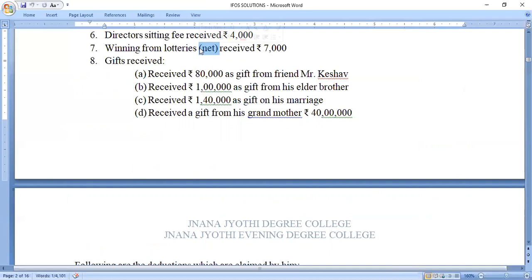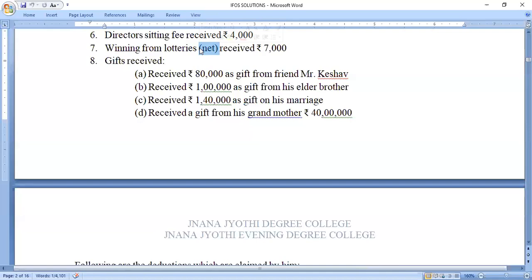So please clearly mention or please look into it. If in the problem they have clearly mentioned the word net, then we need to do the gross up amount. The gross up amount will be calculated using the formula: net amount into 100 divided by 100 minus tax rate.